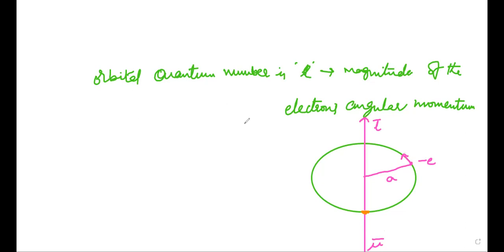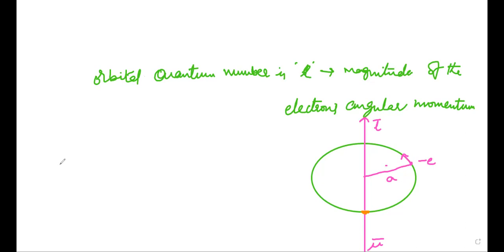An electron revolving about the nucleus is a current loop and has a magnetic field. It thus behaves like a magnetic dipole. Then we can calculate the magnetic moment of this electron.